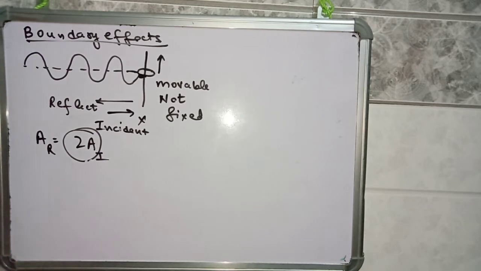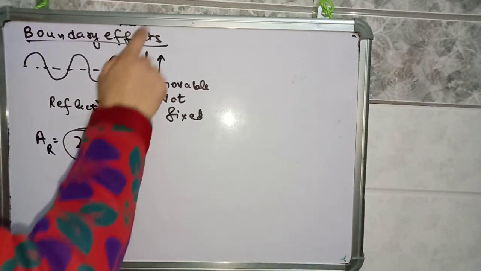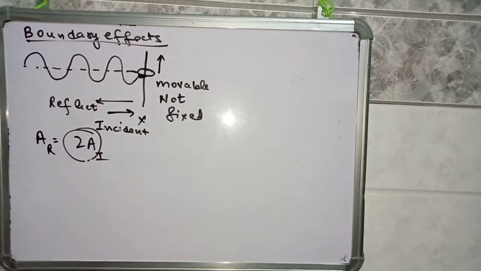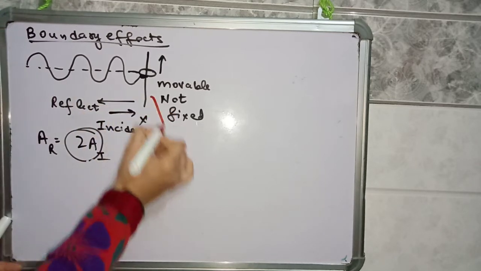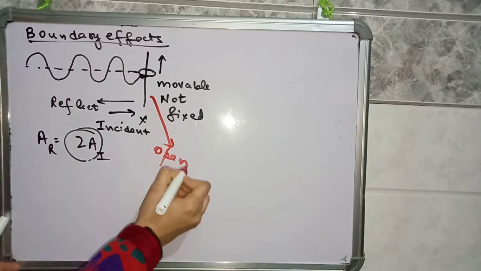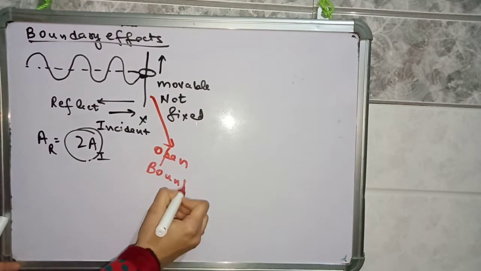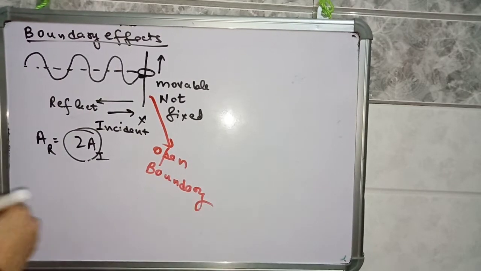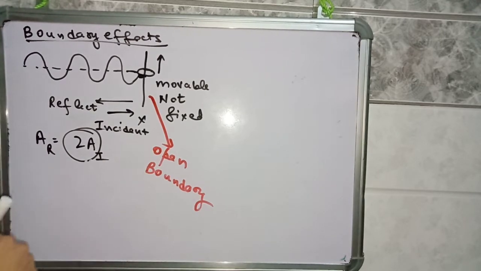This is the boundary effect when the boundary is movable, when it is not rigid. You can say that it is an open boundary.